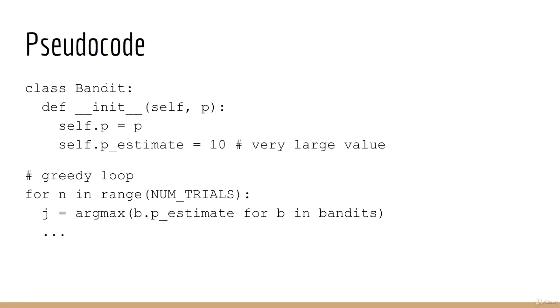Just to be clear, let's look at some pseudocode for how this would work. First, we initialize all our bandits to have their initial means to be very large values. As a side note, they must be finite, because if you pick infinity, then you can't do any further calculations with it. Infinity plus anything is still infinity. Then, inside our experiment, instead of doing any kind of random exploration, we simply choose the bandit with the highest estimated mean. Since we initialize this value to be very large, this isn't necessarily close to the true mean, but rather it's an overestimate of the true mean.